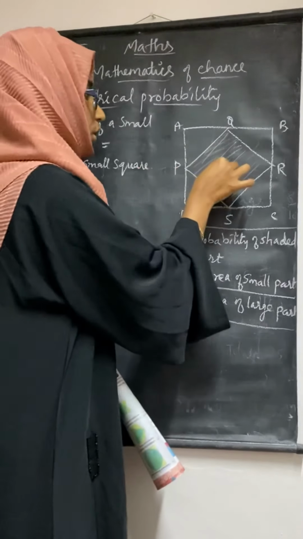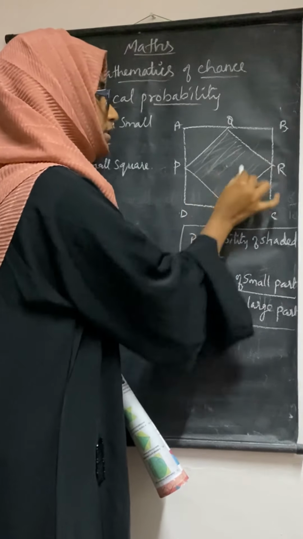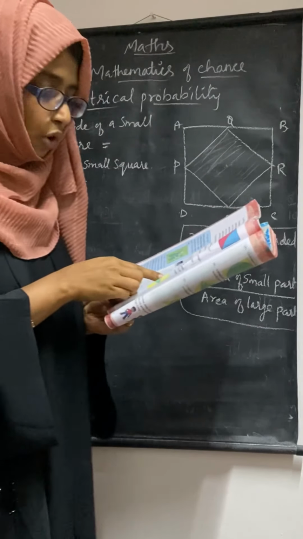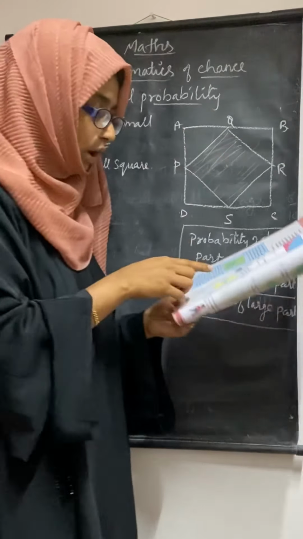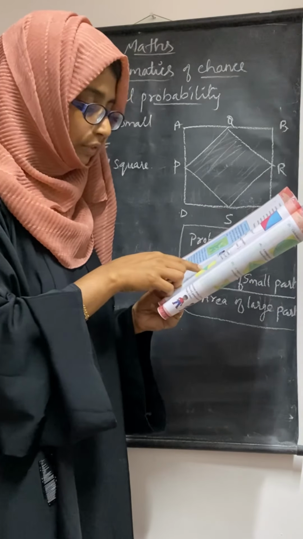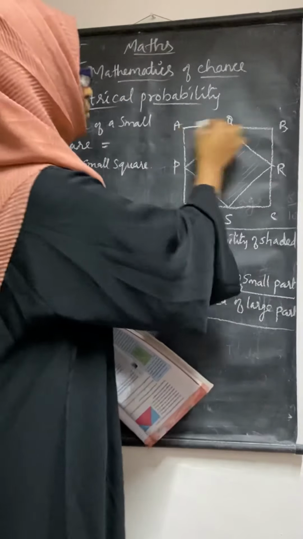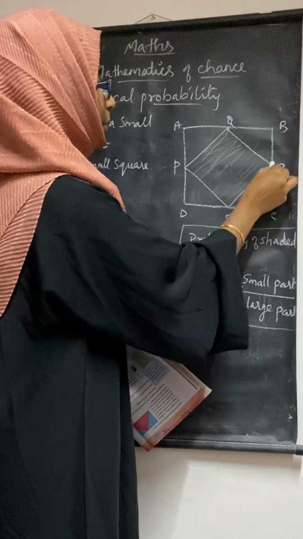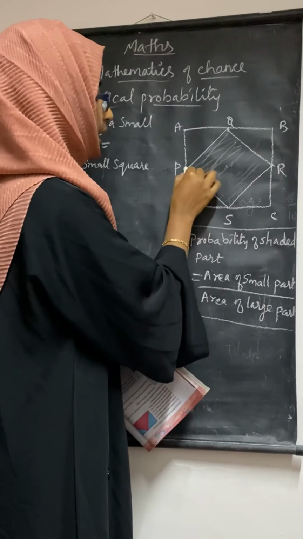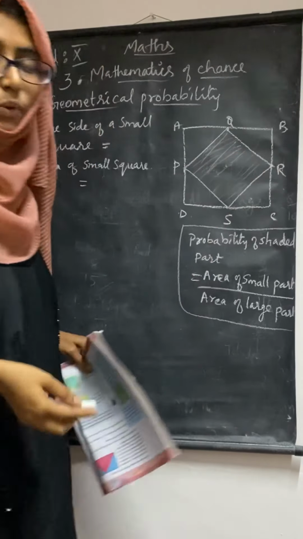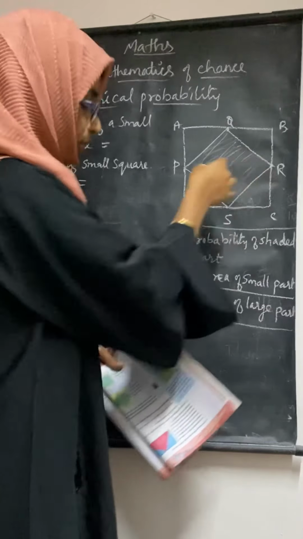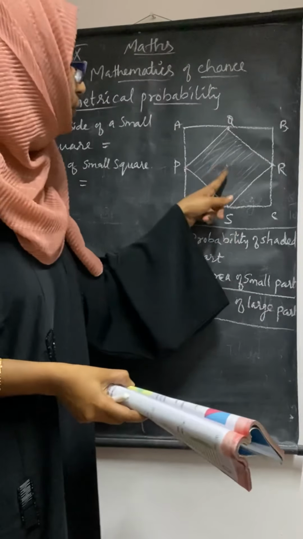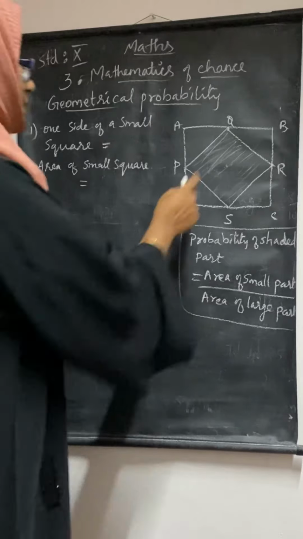Means when we put a dot, what will be the probability of this shaded part? You have a square got by joining the midpoints of the bigger square. When I take the midpoints of this bigger square and join them, you get a smaller square. This is the shaded part. So we want to find out the probability of this shaded part.